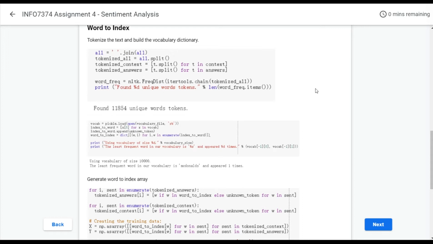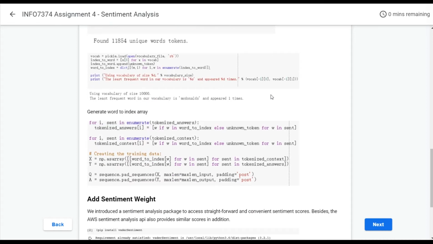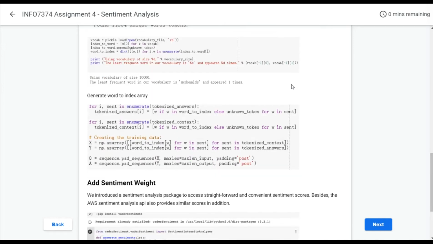Then we need to convert the words to vectors. Firstly, tokenize the text and build the vocabulary dictionary. In this dataset, we found more than 11,000 unique word tokens, and we just used 10,000 vocabulary and replaced the extra words with a placeholder.